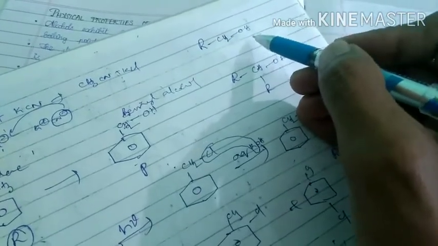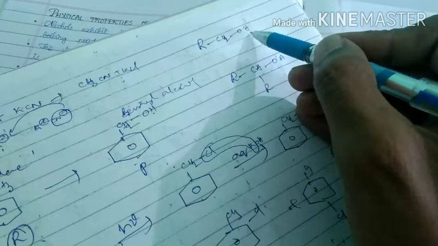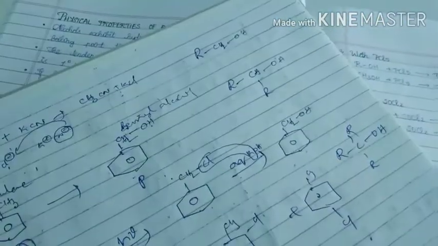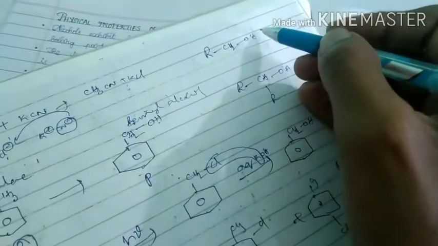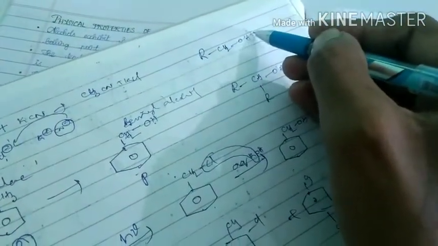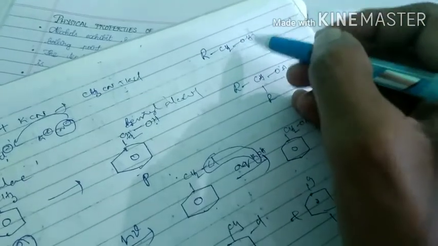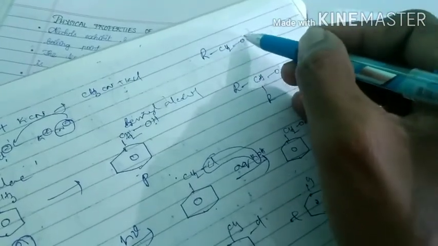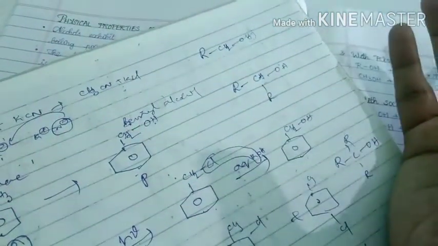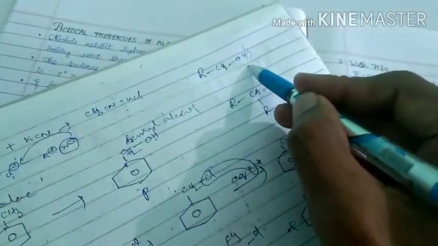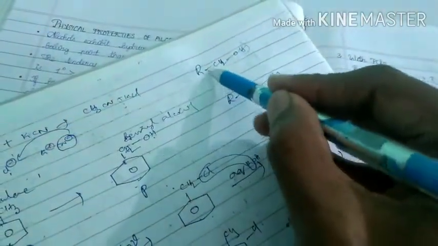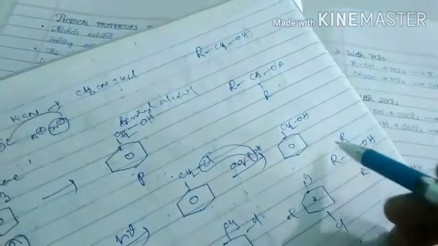When the bond between oxygen and hydrogen will easily break, then automatically hydrogen bond formation increases, because to form hydrogen bond, hydrogen should get positive charge and oxygen should get negative charge. For that purpose, the bond between oxygen and hydrogen will become weak. In this case, that chance is more compared to these two cases, because here only one alkyl group is present, here two alkyl groups, here three alkyl groups.